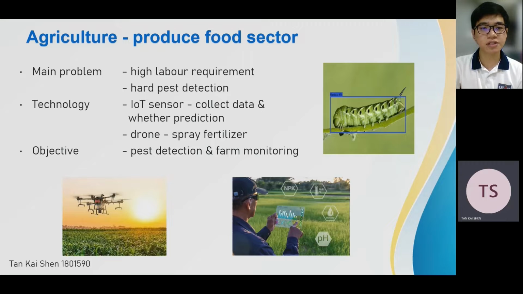As we all know, agriculture is an important sector to produce food. The main problem in this sector is high labor requirement. Besides that, pest detection is also very hard. In current technology, farmers have applied IoT sensors to collect data and weather prediction. Farmers have also applied drones to spread fertilizer. In our project, the objectives are to improve pest detection and also farm monitoring.